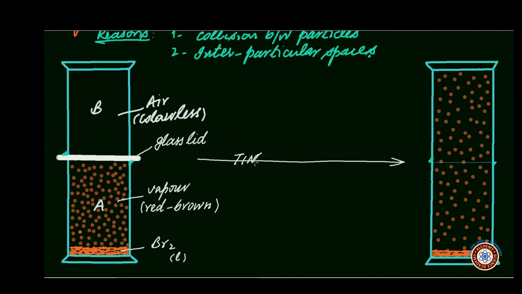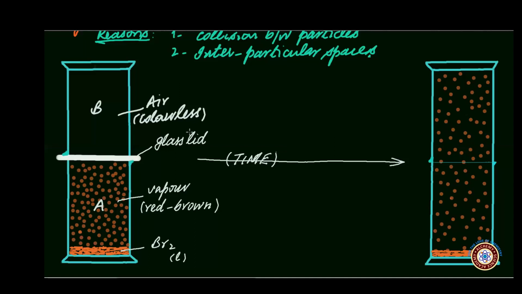And if time is given, one can see after a certain period of time that both the jars become uniformly colored as red-brown due to the vapors of bromine. It indicates that vapors of bromine have spread or moved into the space between the air molecules in jar B, as a result of which a homogeneous mixture of air and bromine vapor is formed.